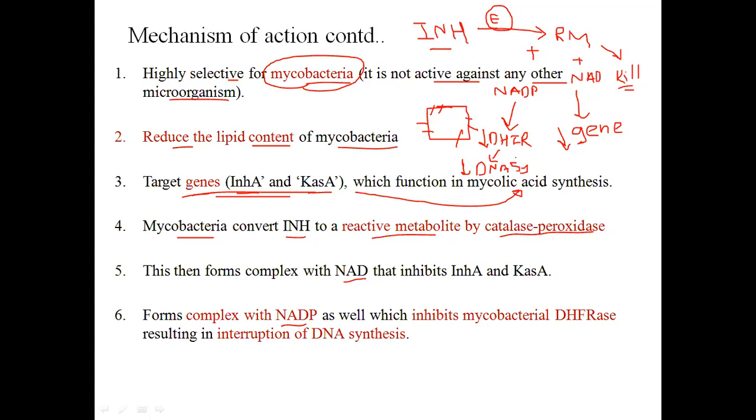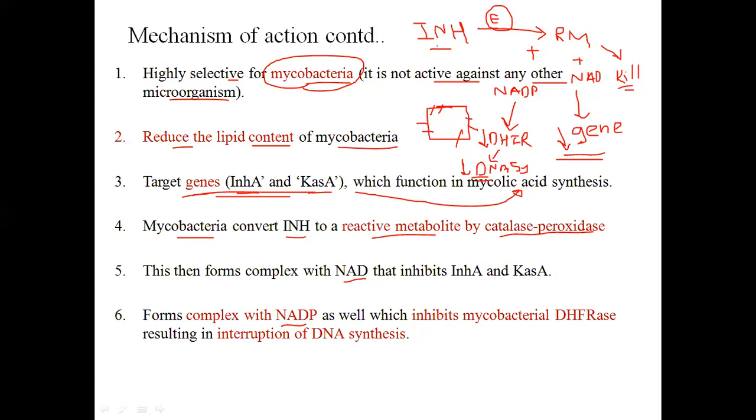Okay, so this is what the mechanism is. It is inhibiting the gene which is responsible for mycolic acid synthesis, and it is inhibiting DNA, which can be responsible for protein synthesis. So this is a simple mechanism of action.